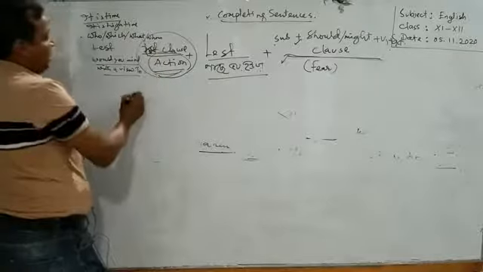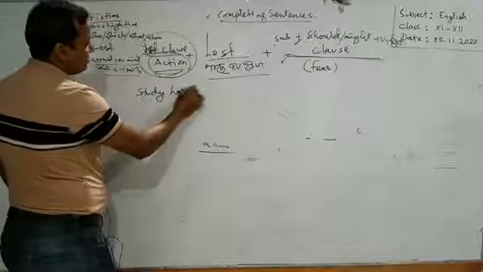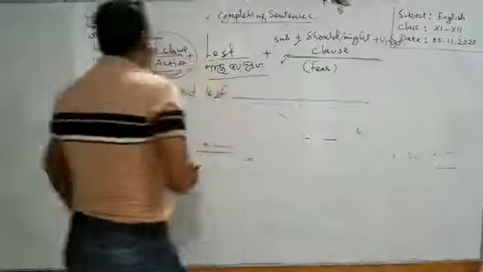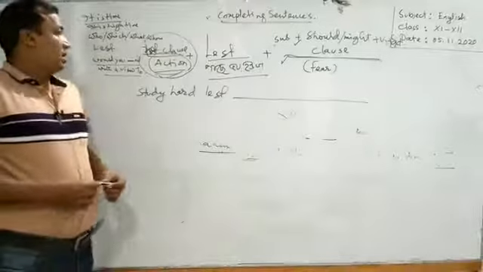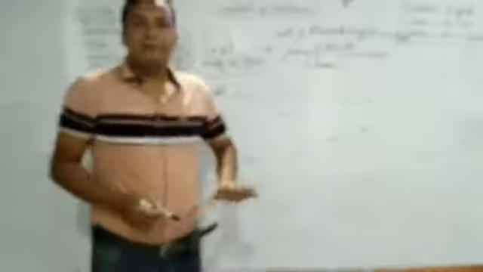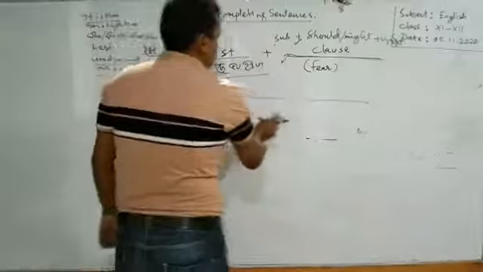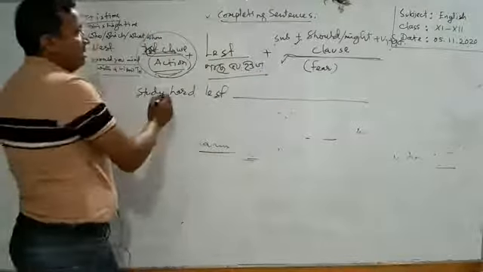Suppose, study hard, then lest. So why is the subject studying hard here? To avoid a fear. What is his fear? He may fail in the exam. So we have to use here the fear that the subject feels.